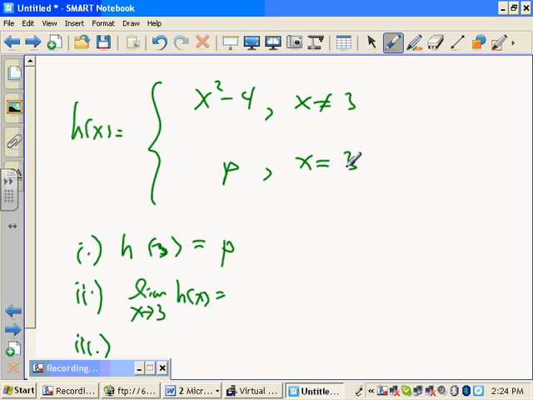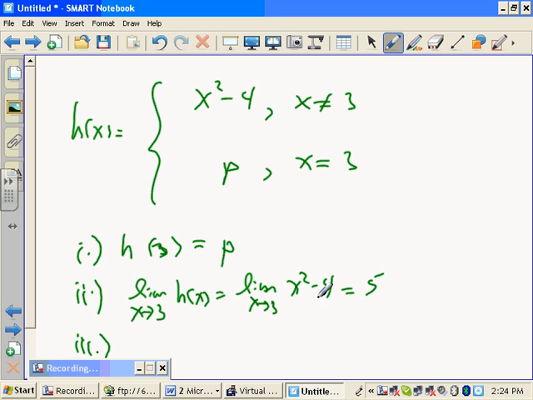Well, when you're not 3, when you're approaching from the left to the right, you're a parabola. So the limit on the left and the limit on the right have to match. And it's the limit of this thing. And so what is it? Is that a plug-in limit? Remember what I called the plug-in limit? Plug it in. What do you get? Plug in the 3. You get 9 minus 4 is 5. Good. All right. H of 3 has to exist.